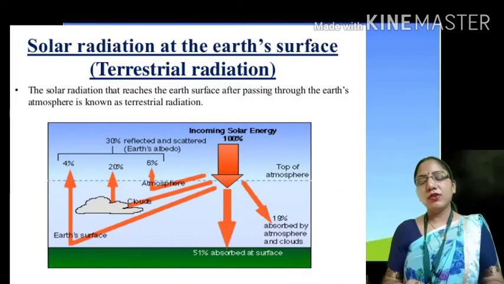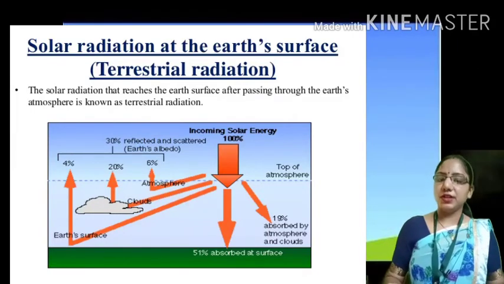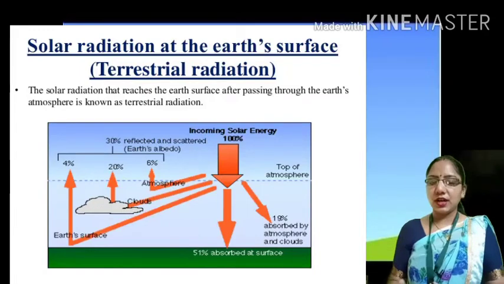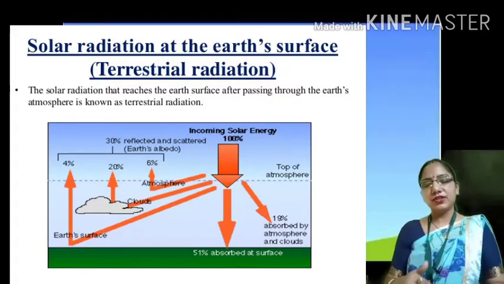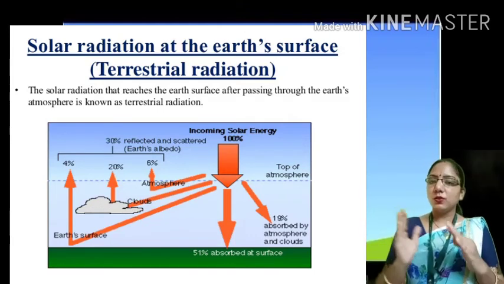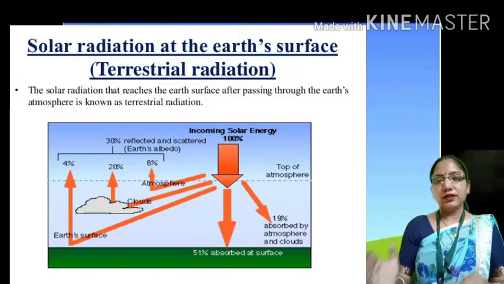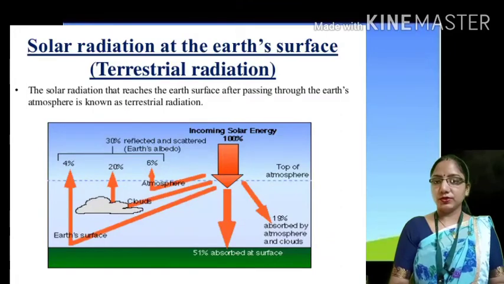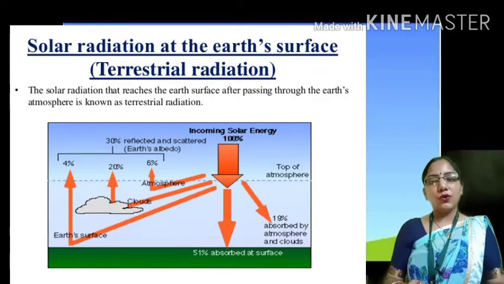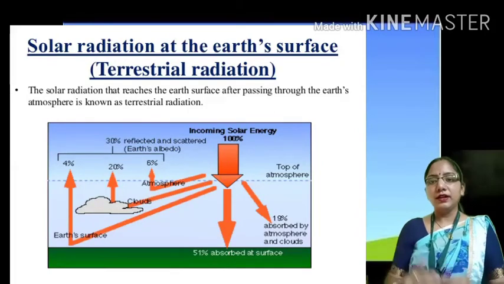Finally, the amount of heat received in the daytime is returned to space at night, due to which the temperature of the earth and atmosphere is maintained. So that is terrestrial radiation and the insolation process, and it is also a heating and cooling process of our earth and the atmosphere.